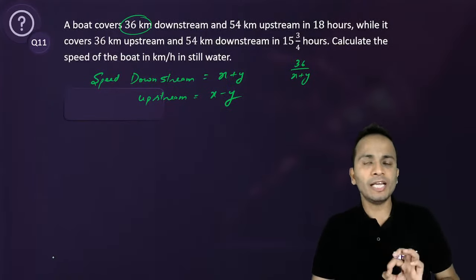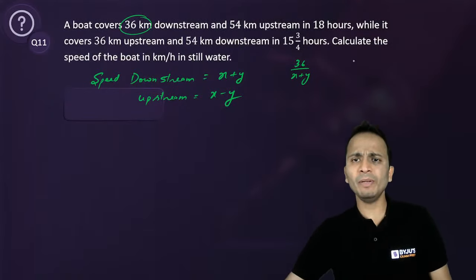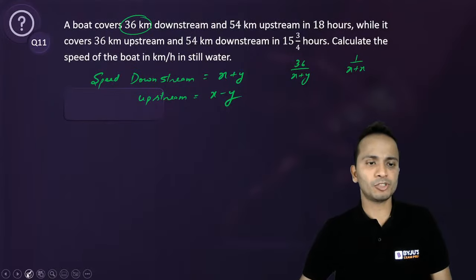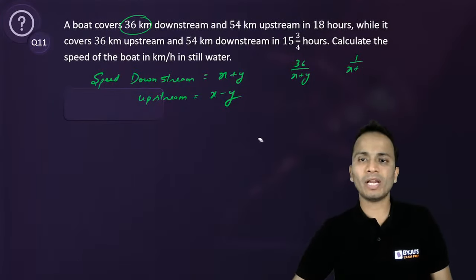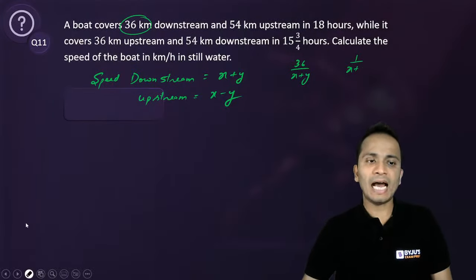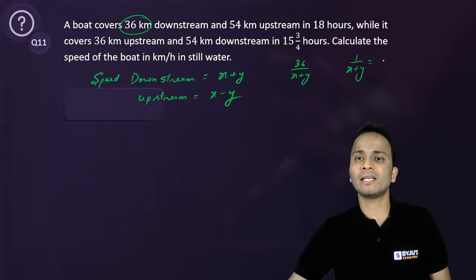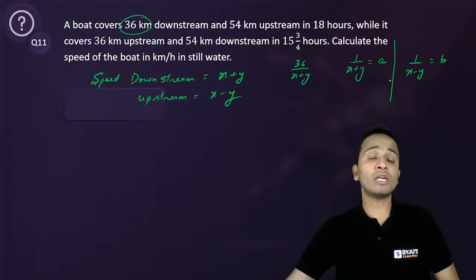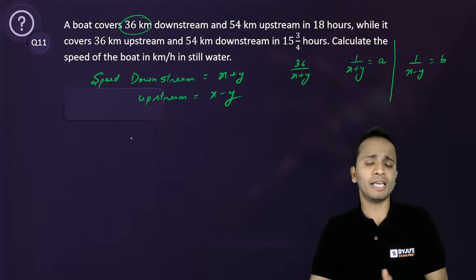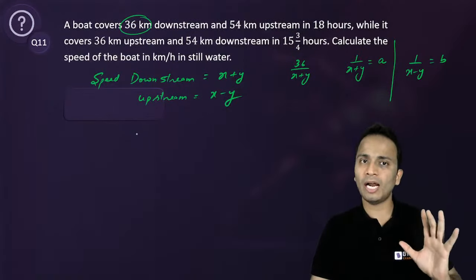So to reduce the length of the solution, I'll be assuming 1 upon x plus y as another variable, let's say a, and 1 upon x minus y as b, so that I don't have to write x and y again and again. I hope you all understand this.